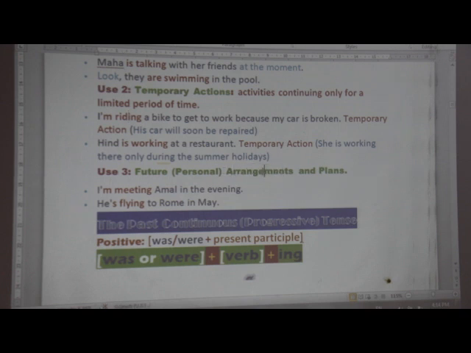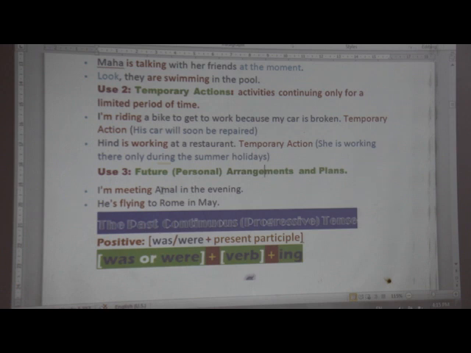We use will to refer to the future for sudden decisions or predictions. We use going to for plans. Here, the case is different. We use the present continuous for future arrangements. For example, I am meeting Aman in the evening, so I called her. I told her that I am going to meet you in the evening.